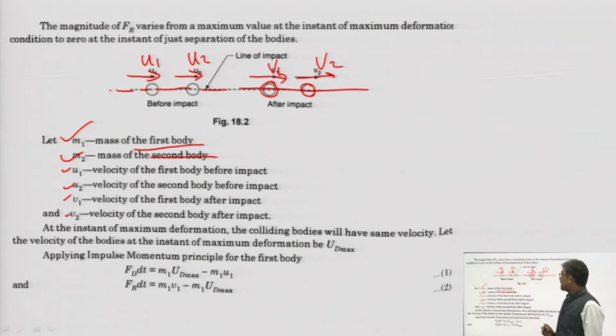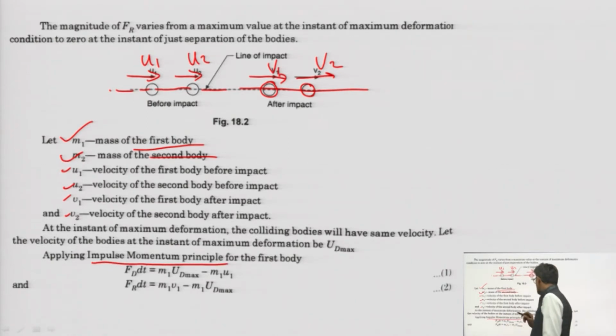If we apply the impulse momentum principle for the first body, then we have Fd into dt equal to m1 ud max minus m1 u1. What is ud max?